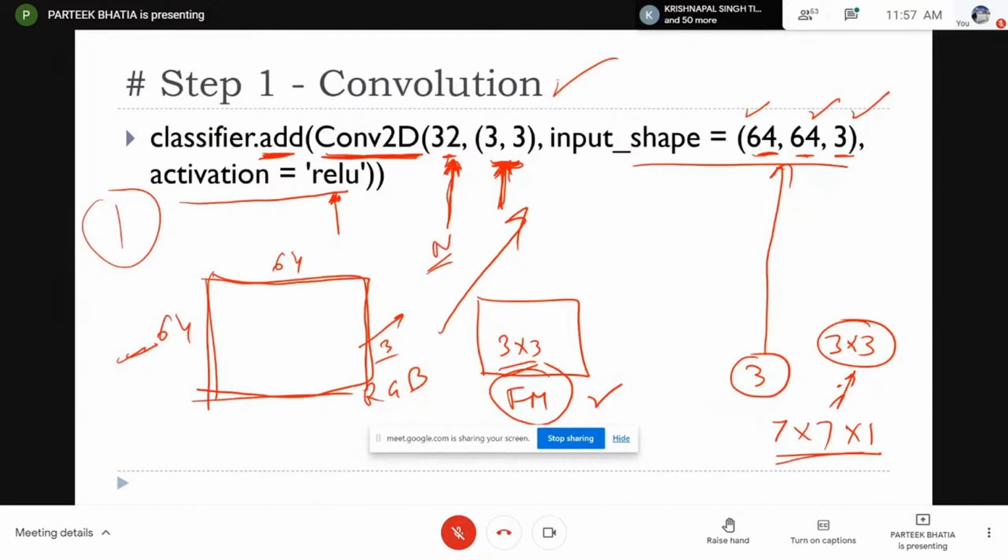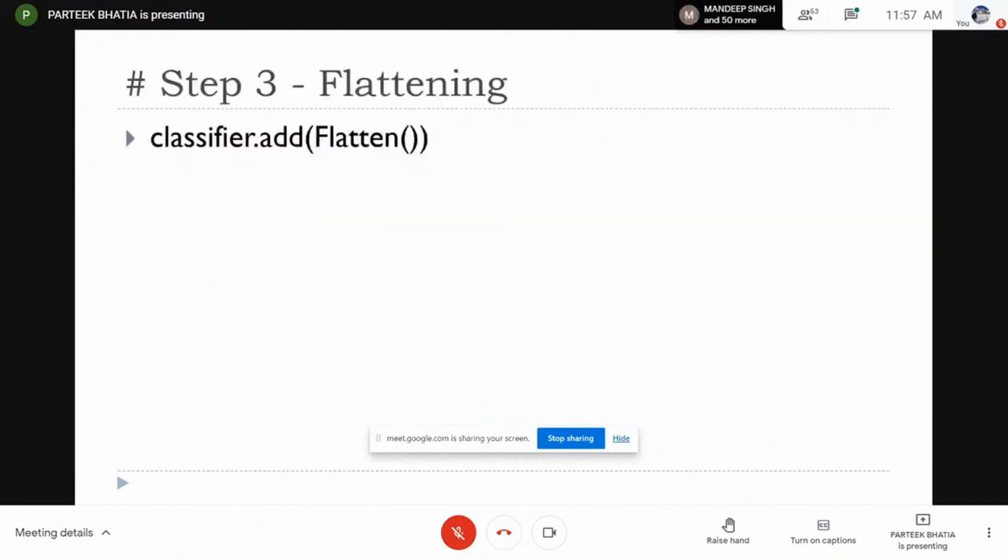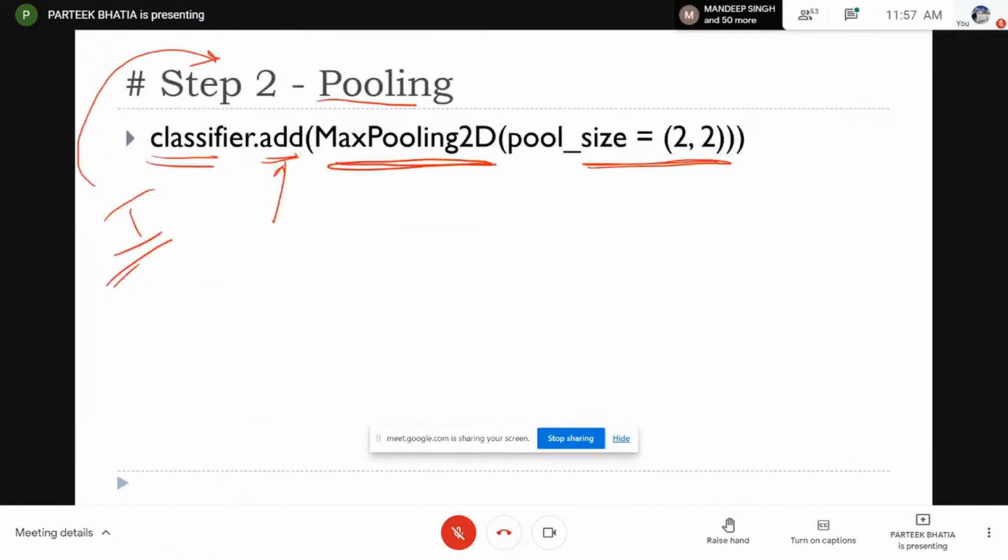Here you are specifying the filters, the number of filters and the size of each filter. You are also applying a ReLU layer over this. Then you apply pooling, and you need to just specify the pool size. You can use 2x2 or 3x3 or 4x4, and 2x2 is a perfect size for that.